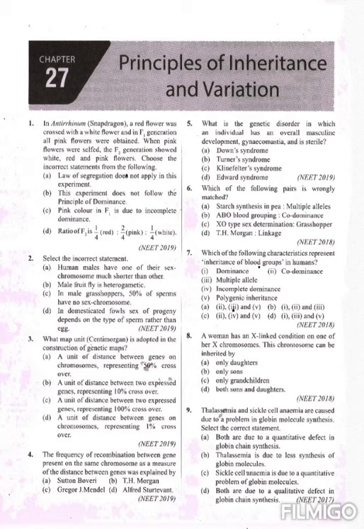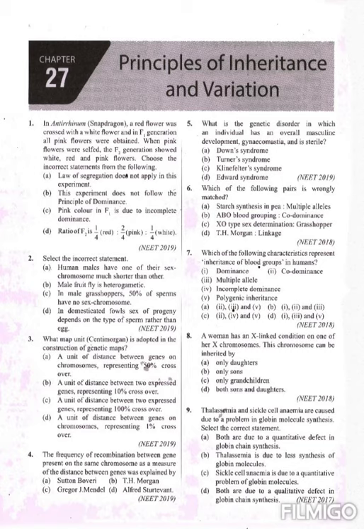Next question. Which of the following pairs is wrongly matched? Starch synthesis in pea, multiple alleles; ABO blood grouping, codominance; XO type sex determination, grasshopper; T.H. Morgan, linkage. Okay, so which one is wrongly matched? T.H. Morgan, linkage, that we know. XO type of sex determination in grasshopper, we discussed in that earlier question. Then ABO blood grouping is an example of codominance and also of multiple allelism.